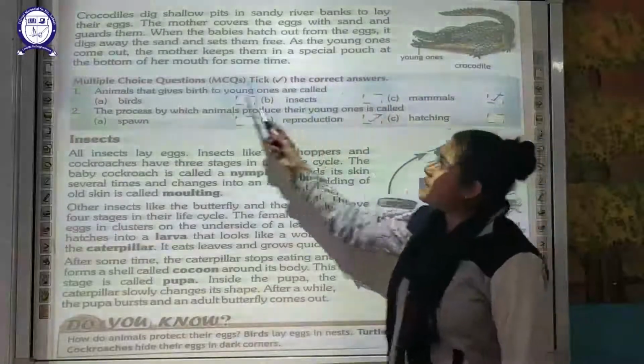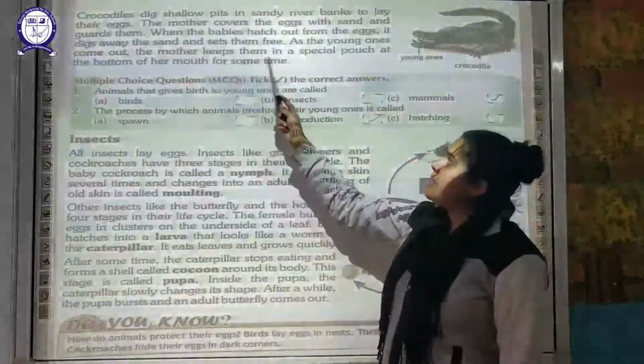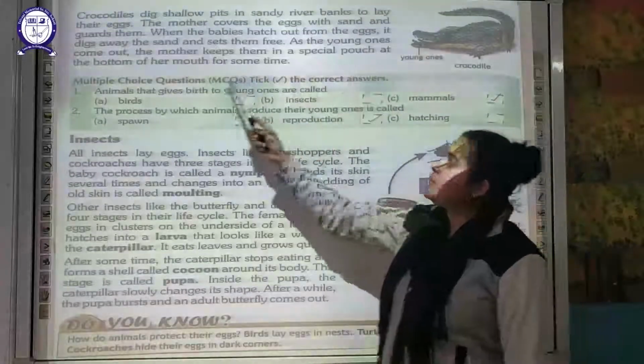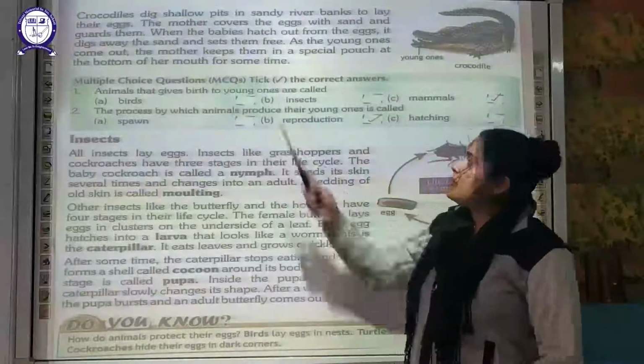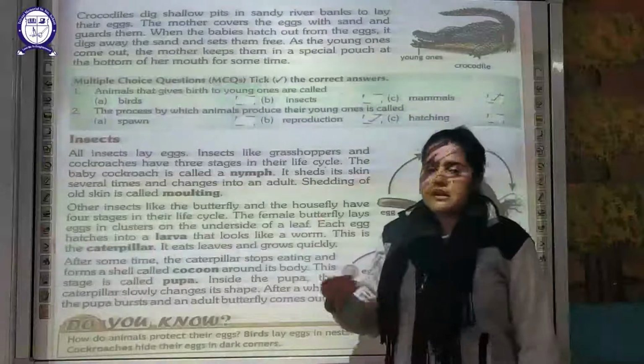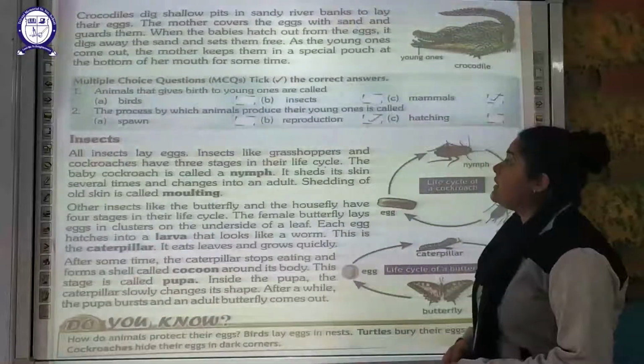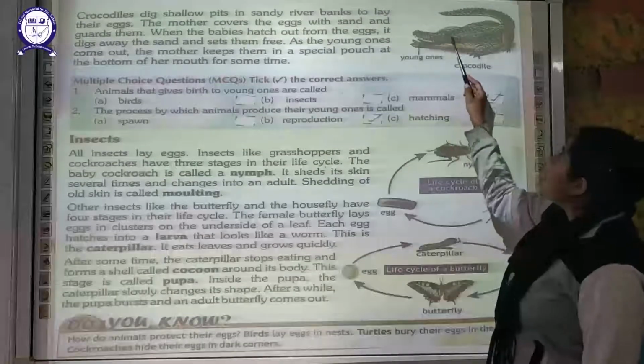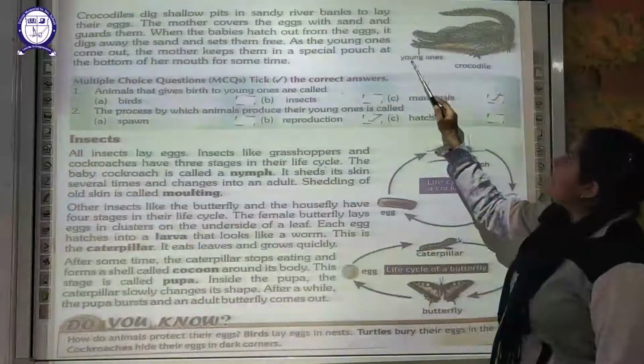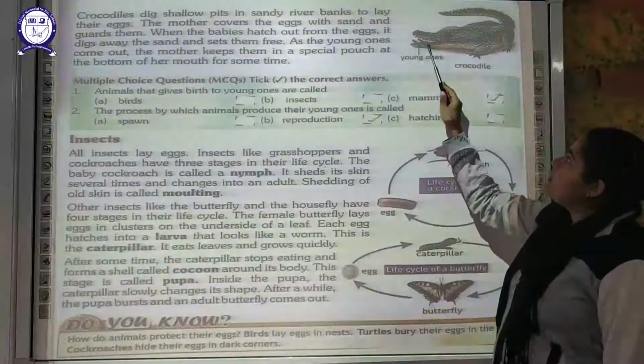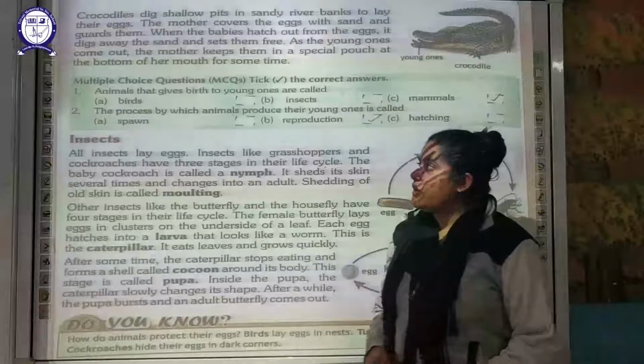As the young ones come out, the mother keeps them in a special pouch at the bottom of her mouth for some time. So as these newborn babies are coming out, what is it going to do? This is the mother crocodile, you can see. It is going to keep these young crocodiles in its mouth for some time.